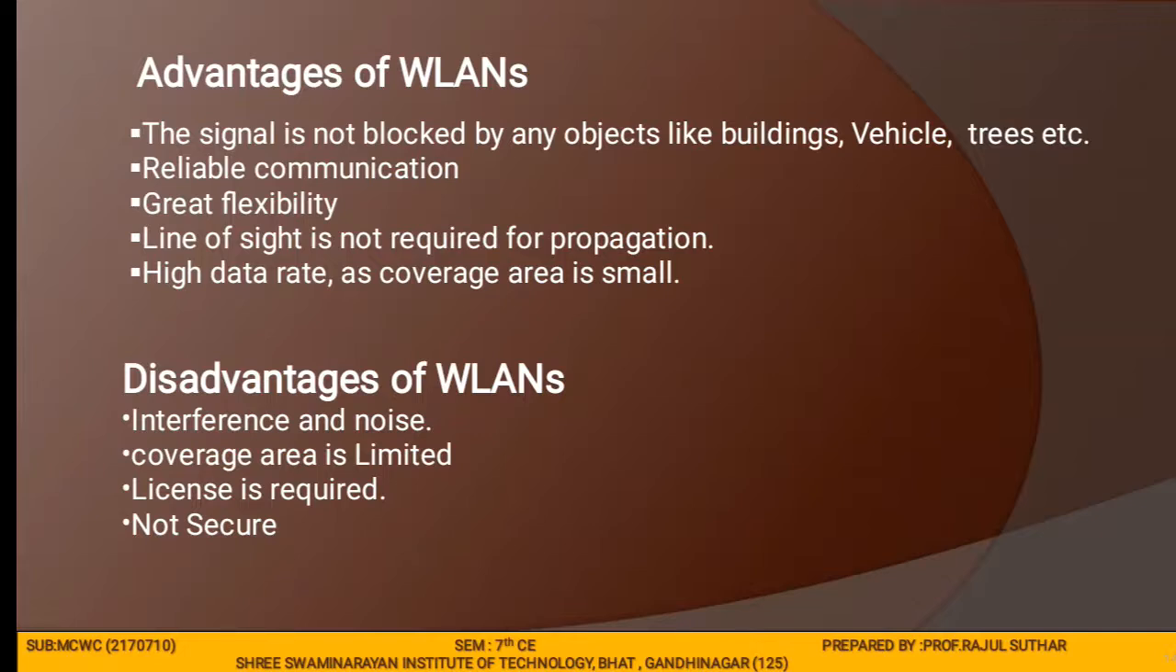And some of the disadvantages, like interference and noise. The Wi-Fi signal, the wireless signal, can be affected by interference as well as noise, which is a disturbance of your signal. Then the coverage area is limited. If you use a cable connection instead of Wi-Fi, you can cover a maximum area. A license is required. So each and every communication requires a license or security key, the WPA security key. Then it is not secure.